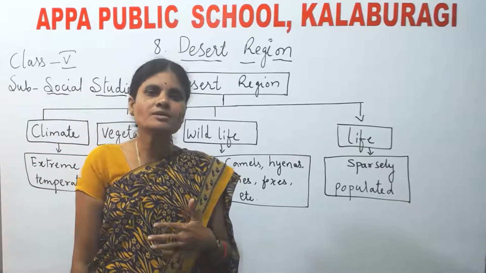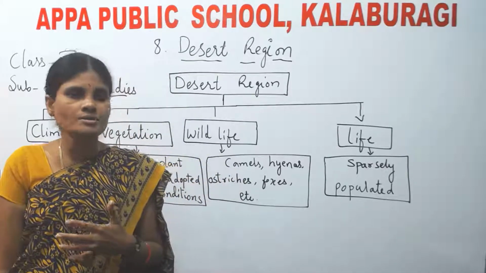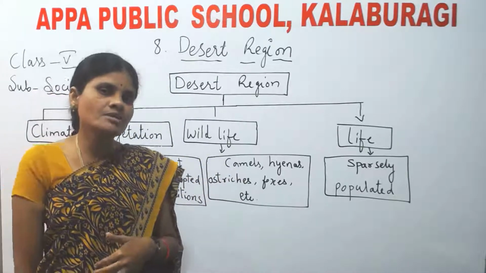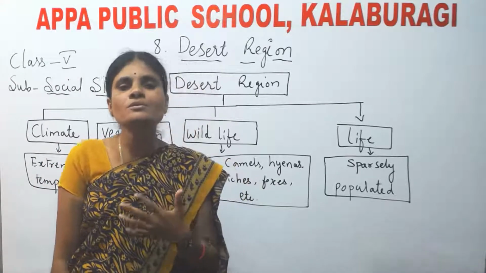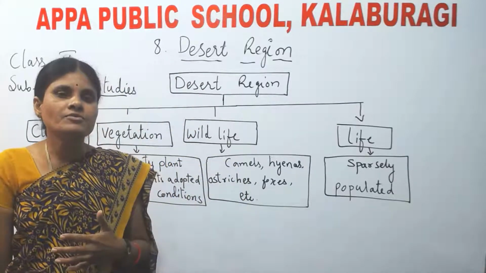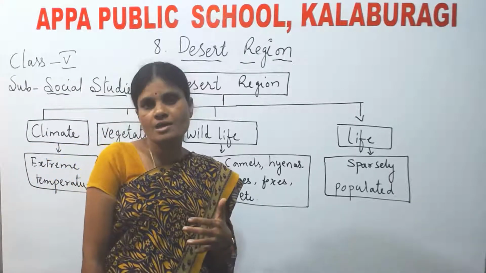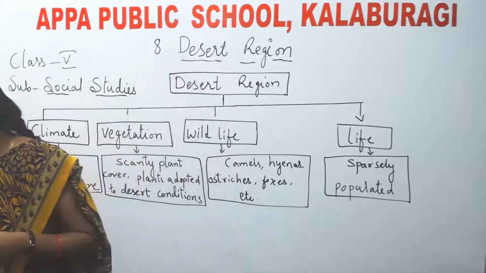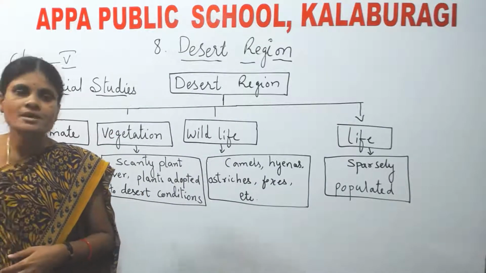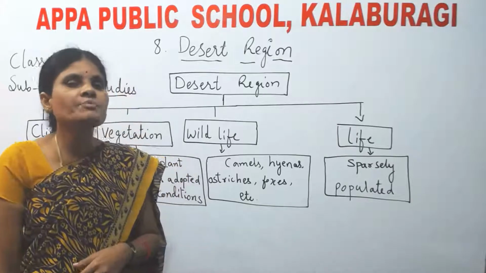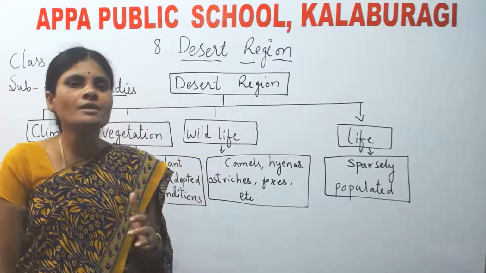What do you mean by vegetation and wildlife? Vegetation is nothing but plants and trees. That means forest. And wildlife is nothing but animals. Animals, birds, insects, all these come under wildlife. Now you learned about vegetation and wildlife. Next, you also learned about the life in the grasslands. What type of life is led by the people in the grasslands? All these points you learned in the last lessons.